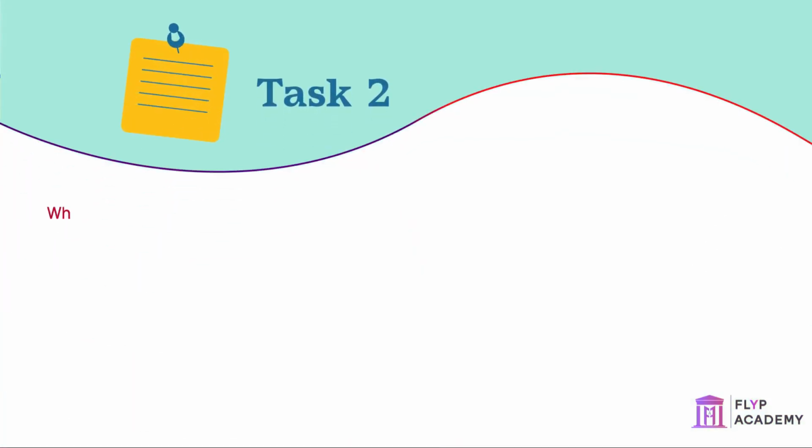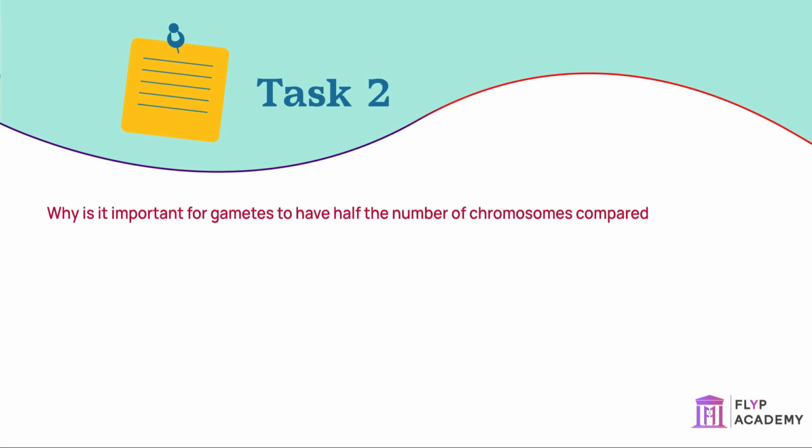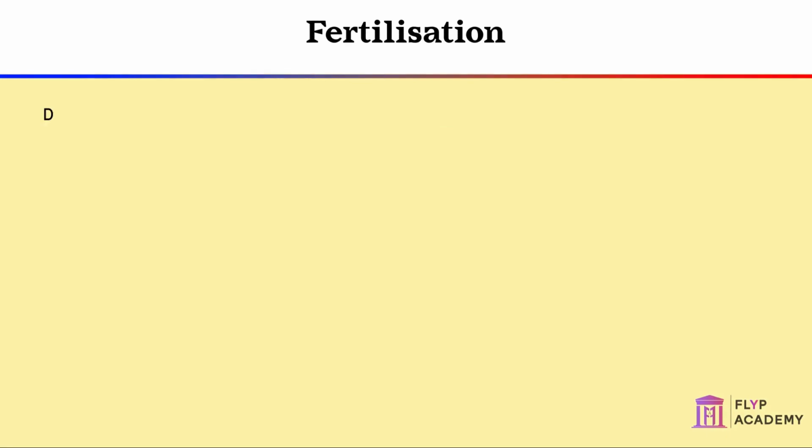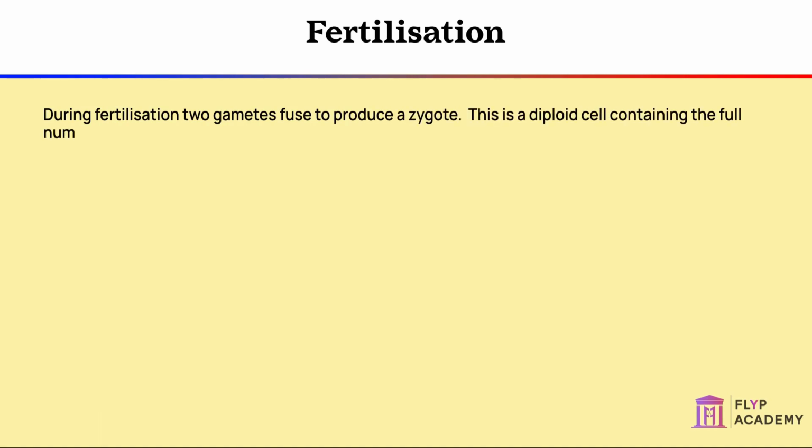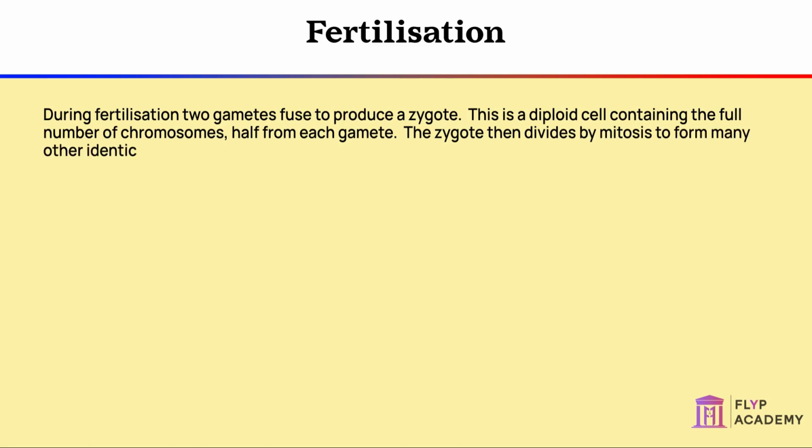Task: why is it important for gametes to have half the number of chromosomes compared to normal cells? During fertilization, two gametes fuse to produce a zygote. This is a diploid cell containing the full number of chromosomes, half from each gamete. The zygote then divides by mitosis to form many other identical cells in an embryo that can then differentiate to become the different parts of the body.